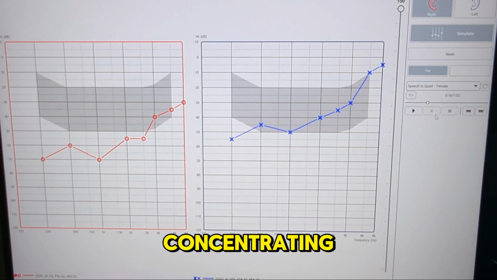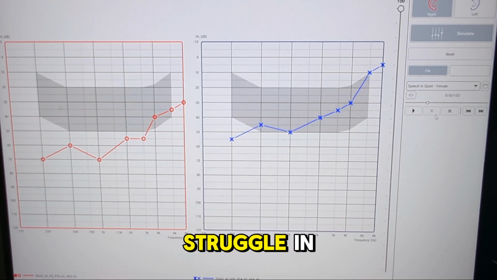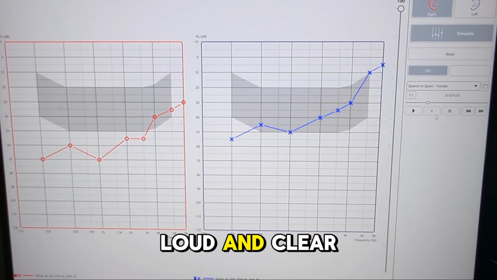So if you're really concentrating and everything else is quiet, you can make out what she's saying, but it's very difficult. So I would imagine a person with this type of audiogram would struggle in most instances in a quiet room. If the person sat towards the left side and there's no other competing noise, they would be able to manage a conversation even without hearing aids if the person talking is speaking loud and clear enough.